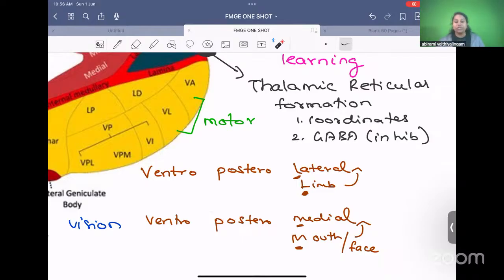Agrima Yadav. Which nucleus is responsible for hunger? Hunger nucleus is not in the thalamus, doctor. It is in the hypothalamus. Lateral nucleus of hypothalamus has the hunger center. Okay, that's not thalamus, that is hypothalamus. This is about the thalamus.